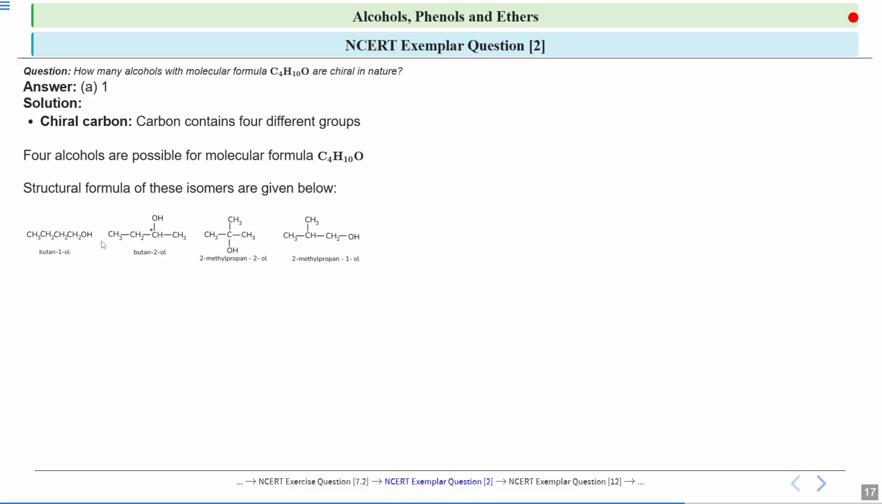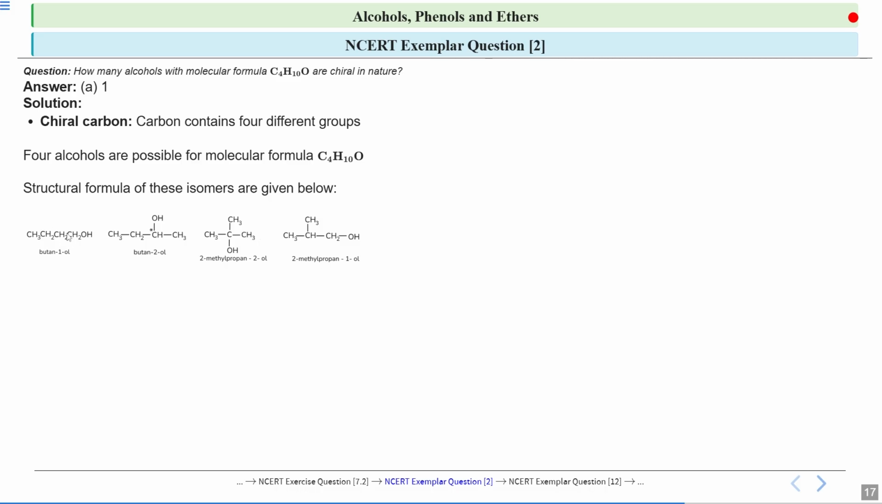Look at the first structure. 1, 2, 3, 4. 4 carbon atoms are there, and your OH group is attached to the first carbon atom. So it is butan-1-ol. Now look at this carbon. You can find that no carbon is chiral in this case, because for chirality, it should be attached to 4 different groups.